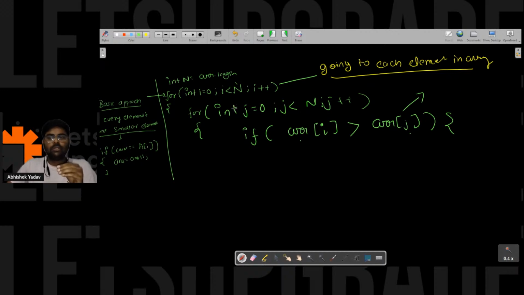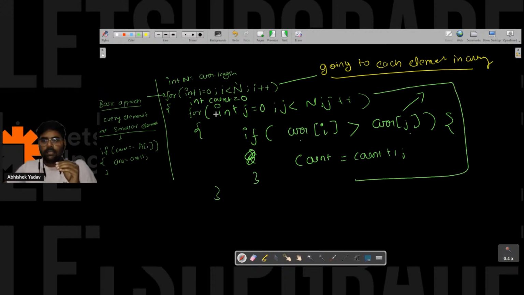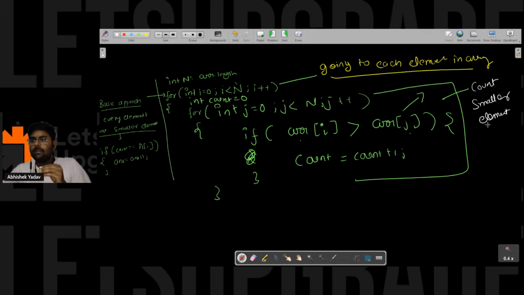You are counting smaller elements. So you will maintain a count here: int count is equal to 0, and here you will increment the value of count, that is, count is equal to count plus 1, right, everyone? Yes or no? After incrementing the count value, you are done with this part. The nested for loop is to count smaller elements than arr of i. So you have implemented that part and you will get the count value, right?